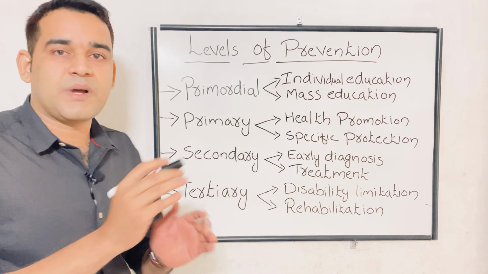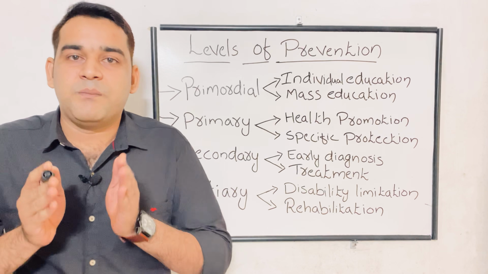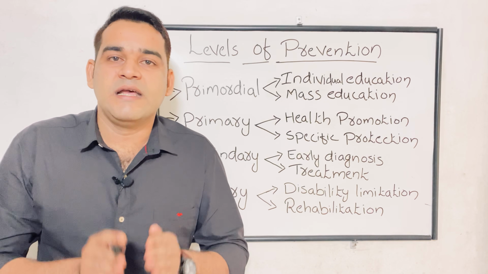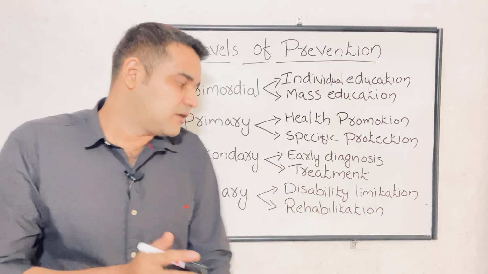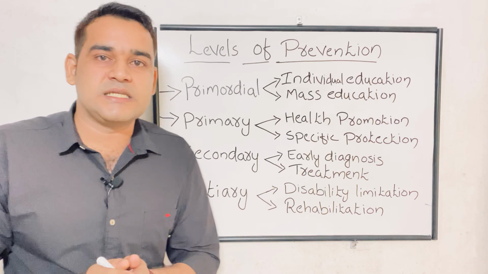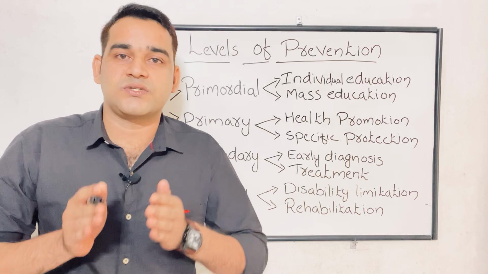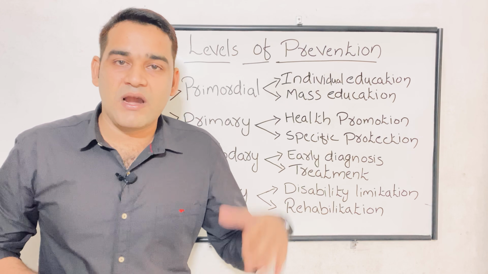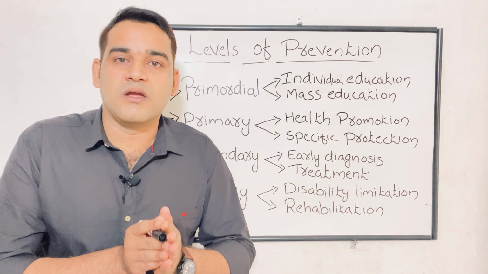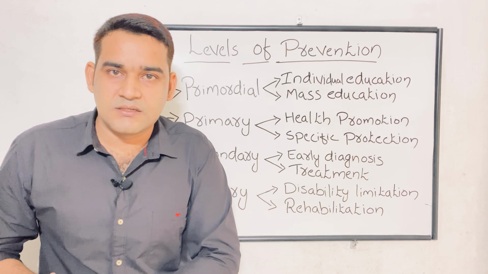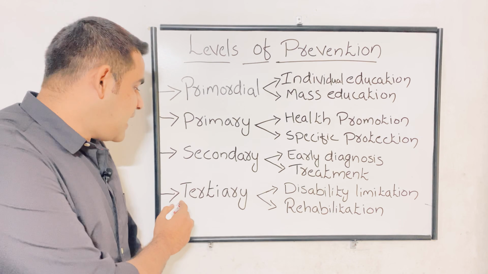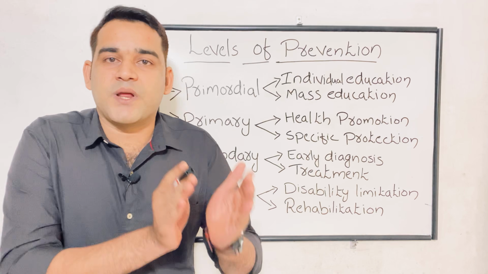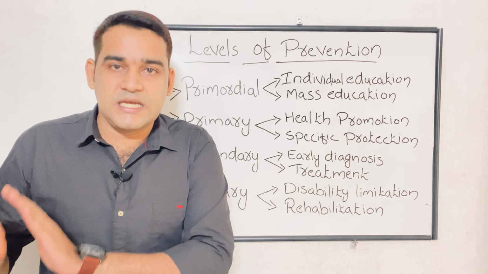Now due to this hypertension, due to increased blood pressure, the person got a stroke attack. Okay, now he got a stroke due to high blood pressure. In the tertiary, the disease is in the late stage. Now he got the stroke. One side of the body is paralyzed, one side of the body is not working, one hand and one leg is not working due to the stroke attack. Okay, so some kind of prevention is still possible. That is tertiary prevention, but the disease is in the late stage.